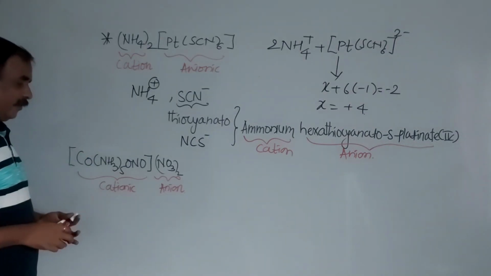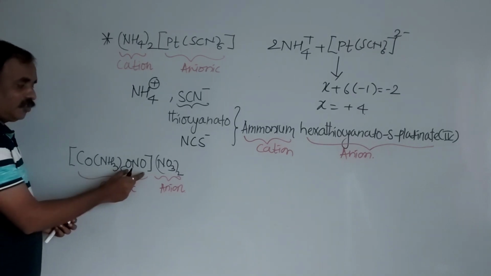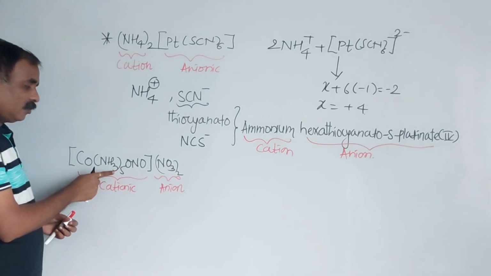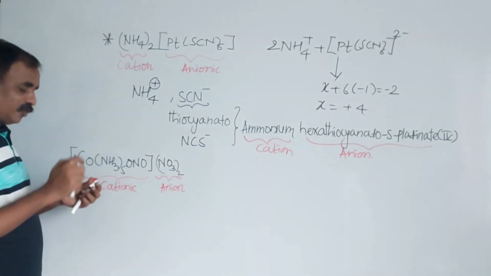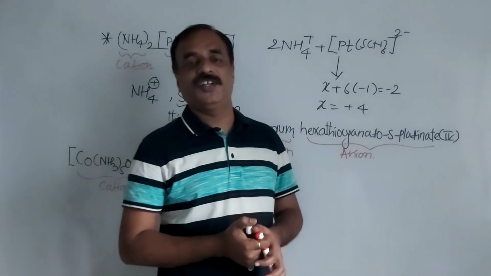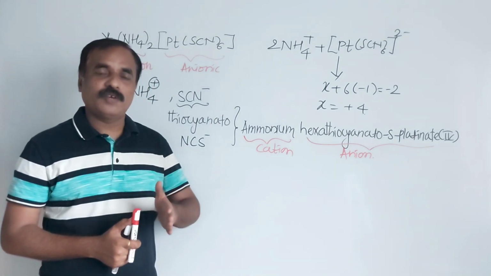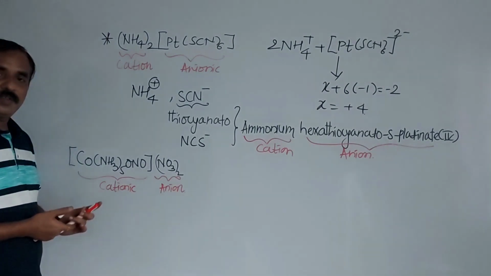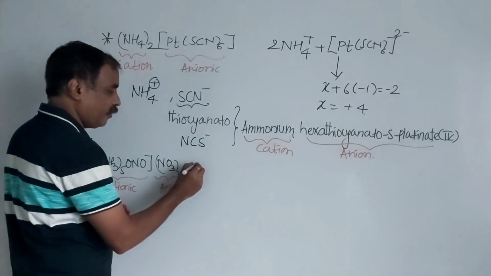Now first the name of the cation. Here 5 ammonia, which are neutral ligands, are there, and this is one negative ligand. So first we have to write out what? Neutral ligands. In some books the arrangement of ligands is given as negative, neutral and positive. In a standard reference book it is given as neutral, negative and positive. This is correct. So pentaammine, IUPAC name pentaammine.